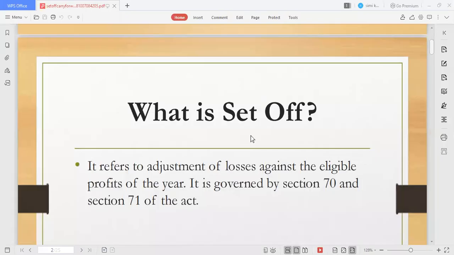Yes, good afternoon, students. The topic is set off and carry forward of losses. What is set off? Set off is a very important terminology in income tax. Basically, it refers to the adjustment of losses against the eligible profits of the year. It is governed by Section 70 and Section 71 of the Act. When the losses get adjusted against the profits, that is known as a set off.